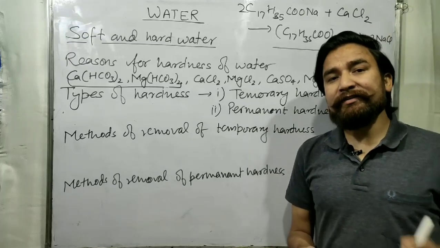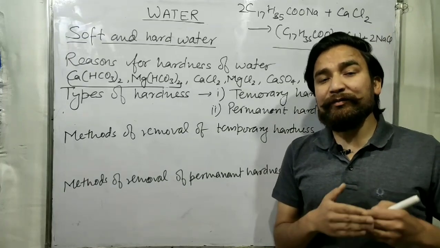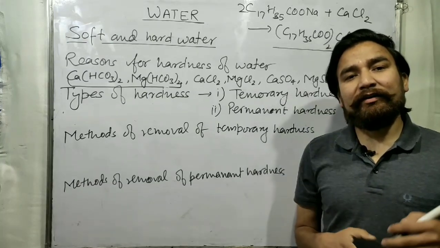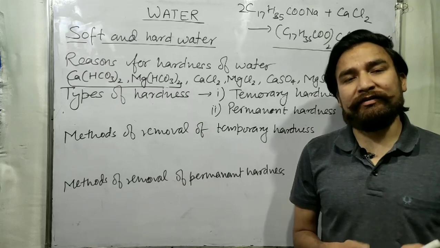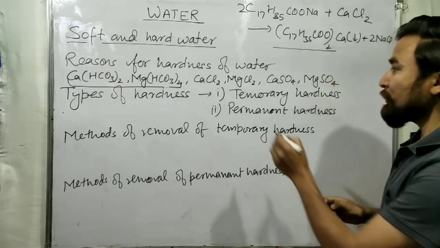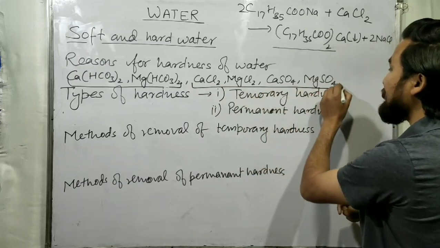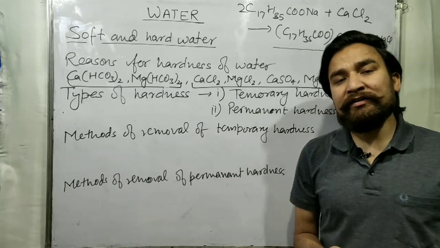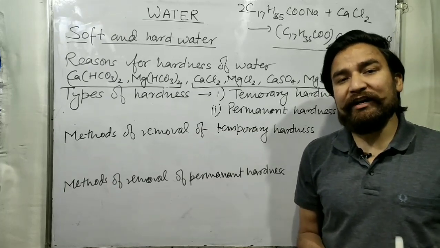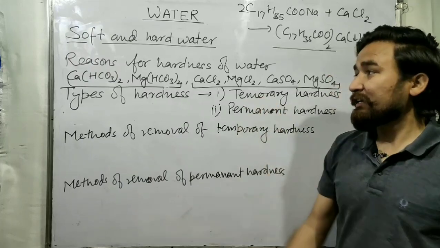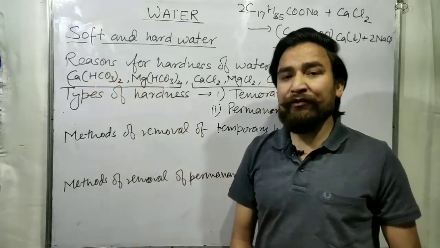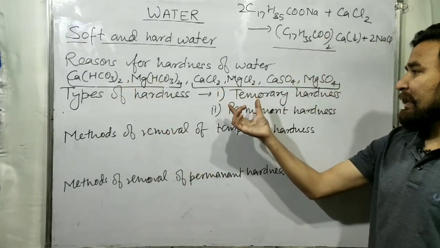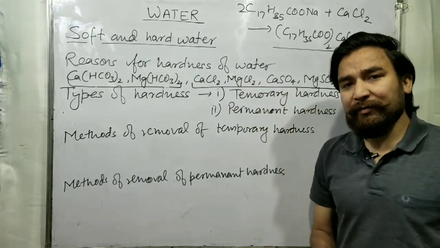The permanent hardness is the hardness which cannot be removed by boiling the water. It requires some other processes to remove, and the permanent hardness is due to calcium chloride, magnesium chloride, calcium sulfate and magnesium sulfate. So you can say the permanent hardness is due to chlorides and sulfates of calcium and magnesium, while temporary hardness is due to bicarbonates of calcium and magnesium. So these 2 compounds are responsible for temporary hardness, and these 4 compounds are responsible for permanent hardness.